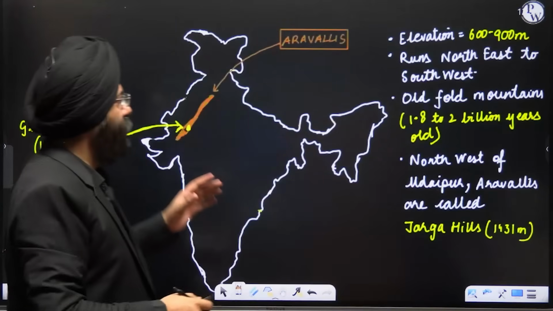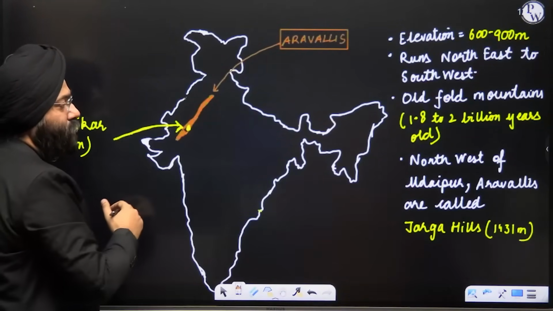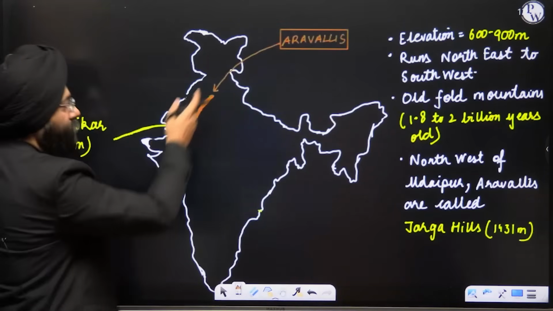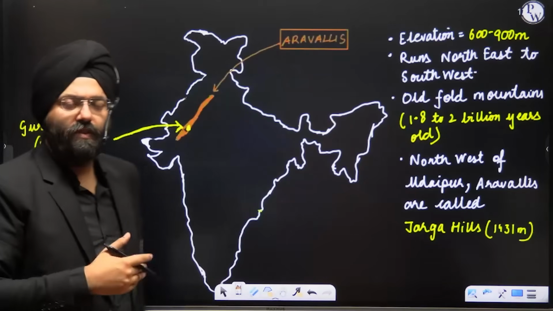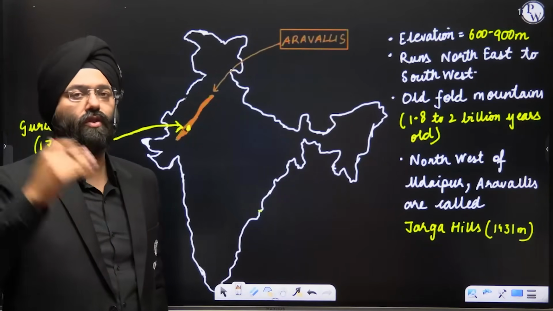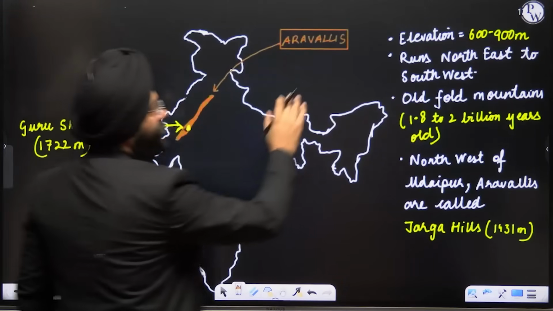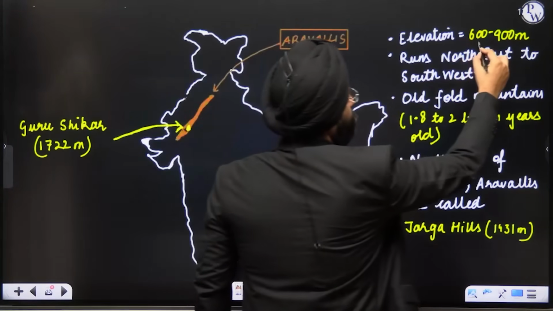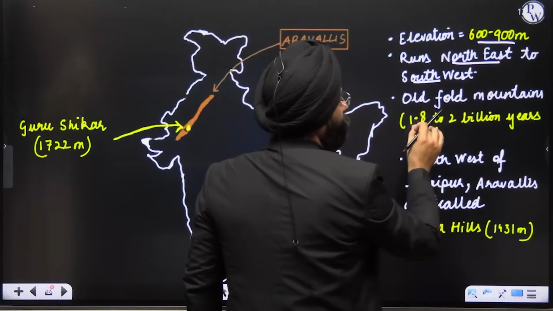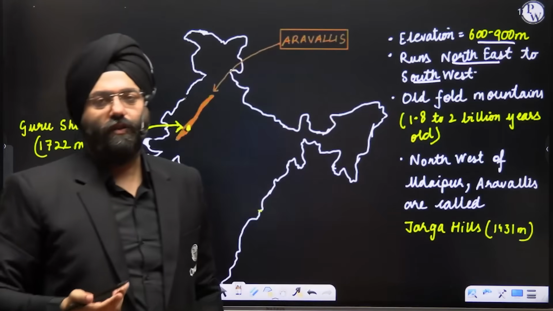In the Aravali's, you realize that this is the Aravali range that you generally see. There are certain theories which also say that it basically moves even from the Arabian Sea and moves forward. There are a lot of theories. Certain thinkers like J.D. Dana have said this, but we do not have to go into all that detail because that is a work of geography optional. Do not have to go there. This is the Aravali range. Now you know that well. The elevation is 600 to 900 meters, runs northeast to southwest. Old Fold Mountain, 1.8 to 2 billion years old. One of the oldest mountain ranges that you can come across.